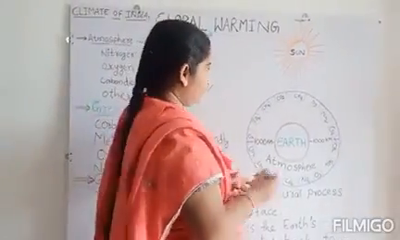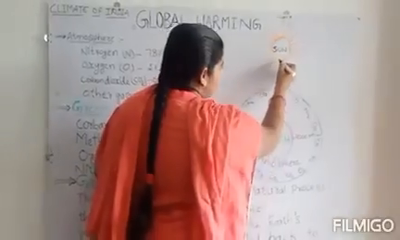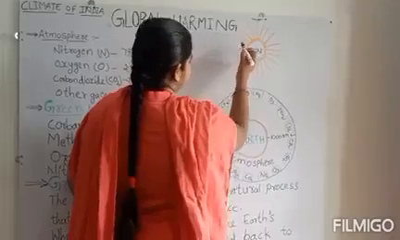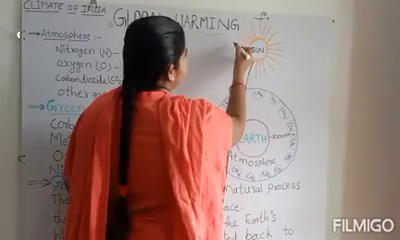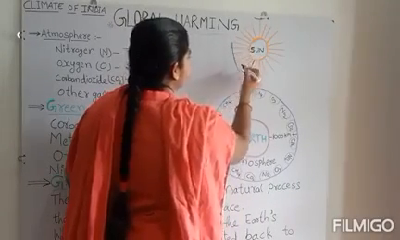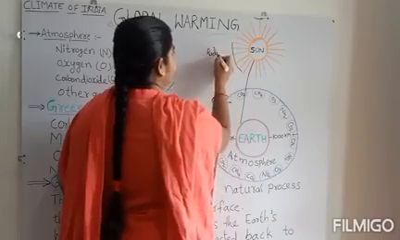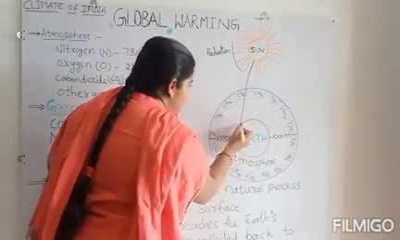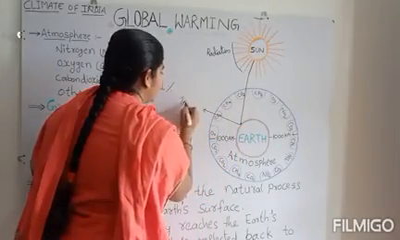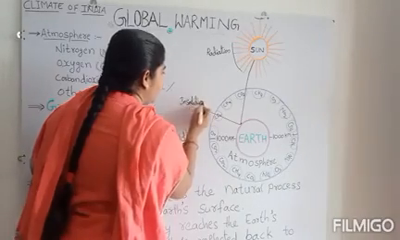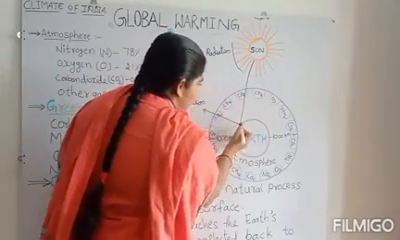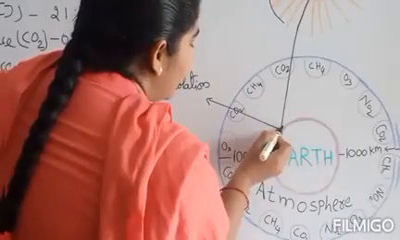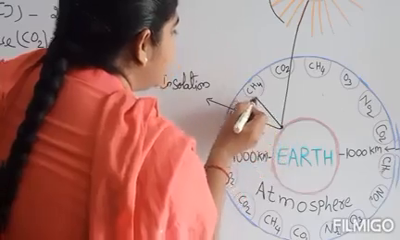Here, when the sun ray falls on Earth's surface, we know that the heat emitted by the sun is called radiation. The sun ray which is falling on the Earth's surface is called insolation. When the sun ray falls on Earth's surface, after insolation, the sun ray again reflects towards space,